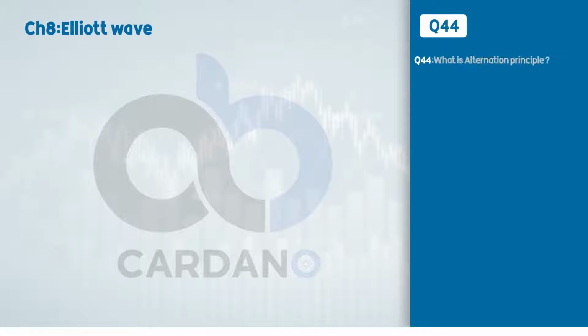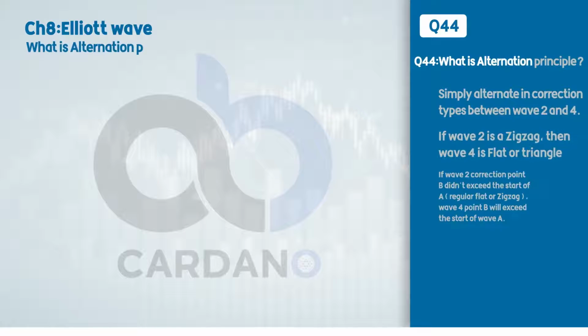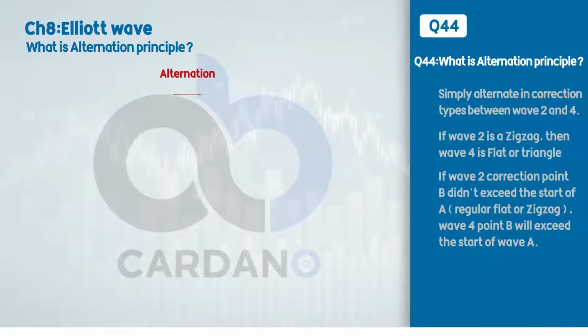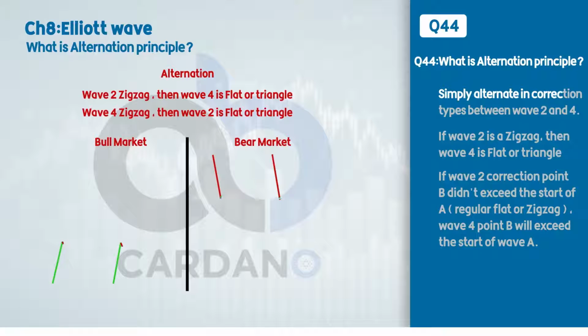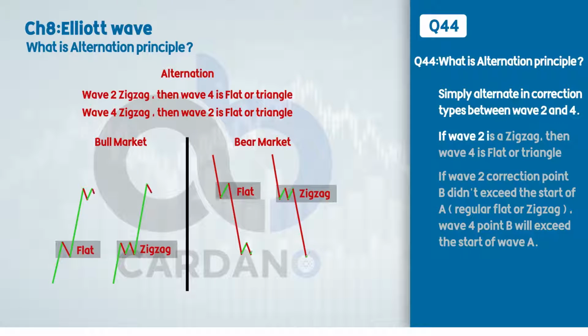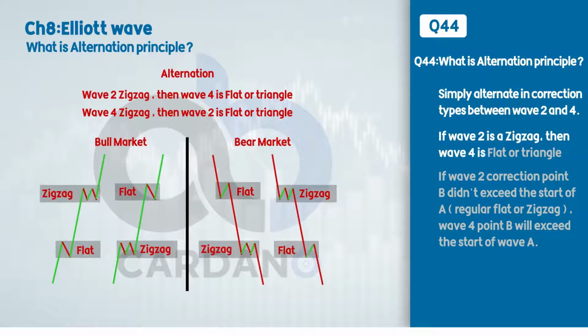Question number 44. What is the alternation principle? The answer is simply to alternate in correction types between wave 2 and wave 4. If wave 2 is a zigzag, then wave 4 is a flat or triangle. If in wave 2 the correction's point B didn't exceed the start of A, as in a regular flat or zigzag, then wave 4's point B will exceed the start of wave A.